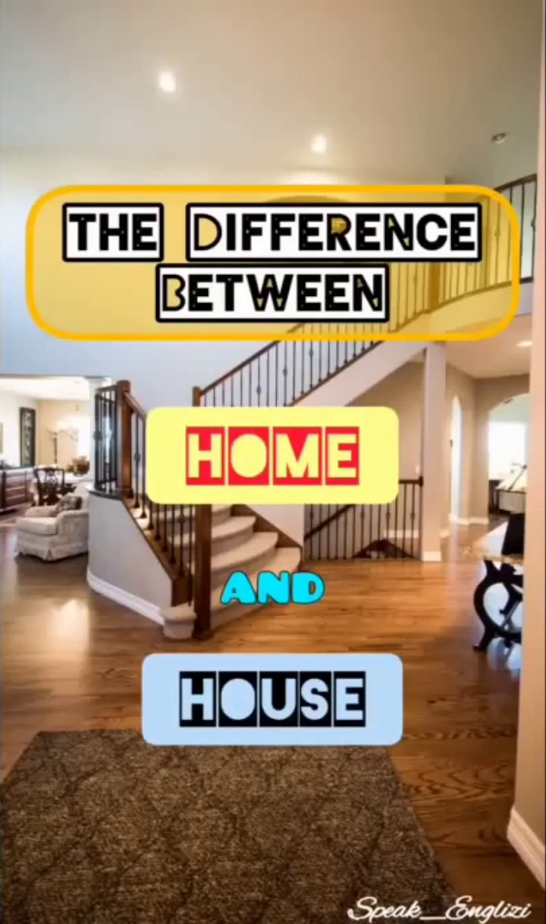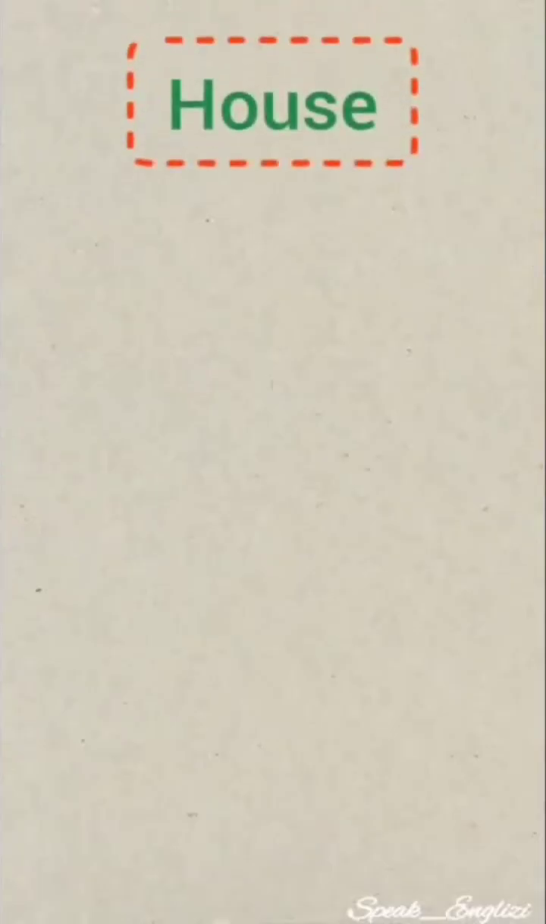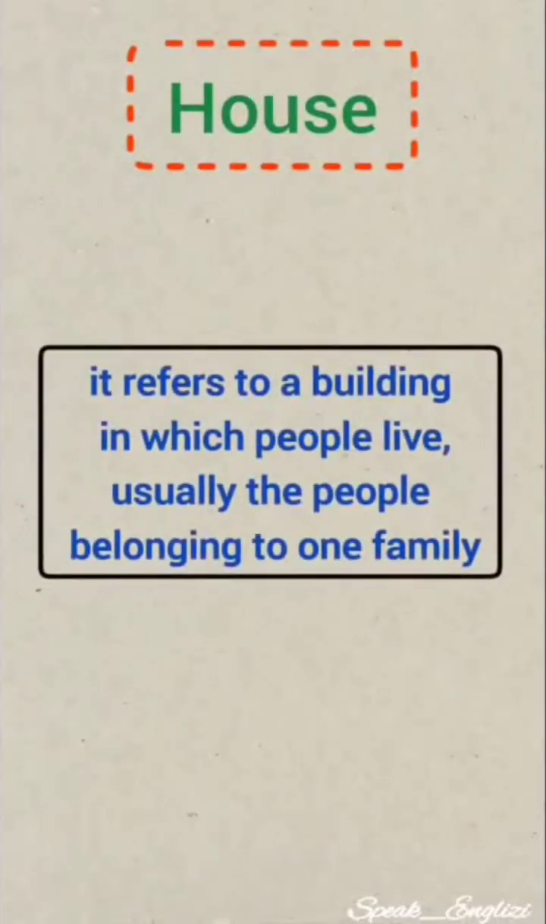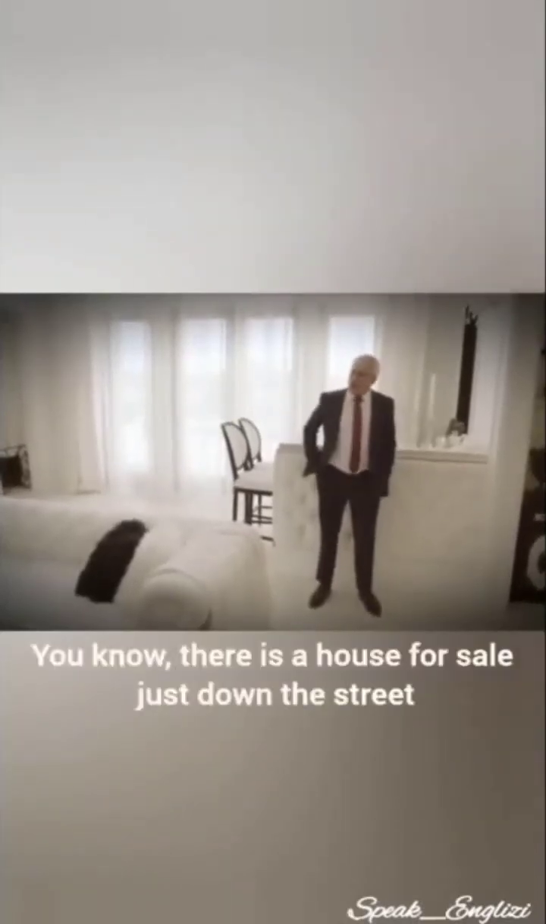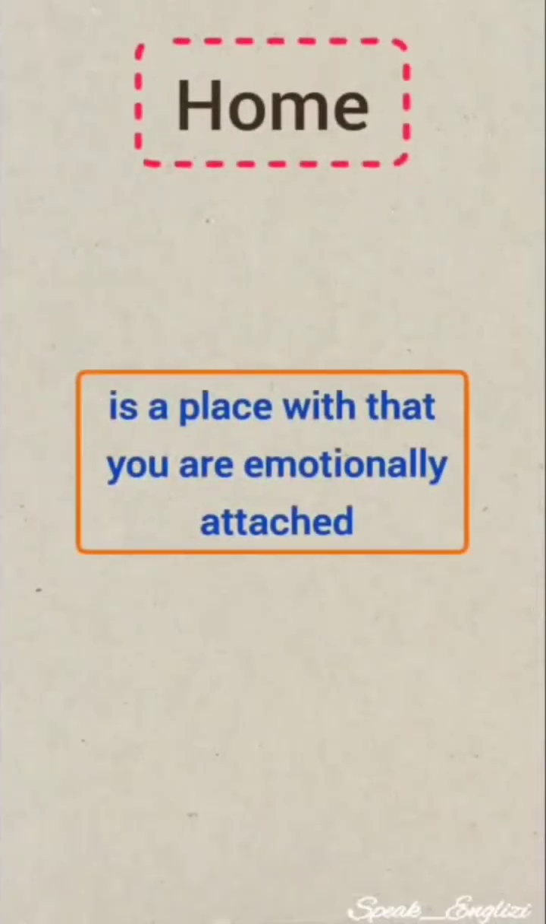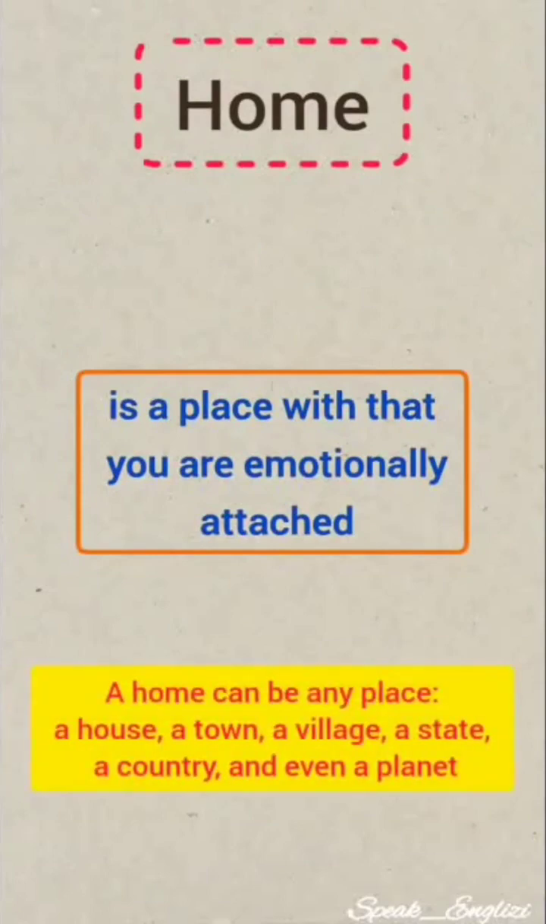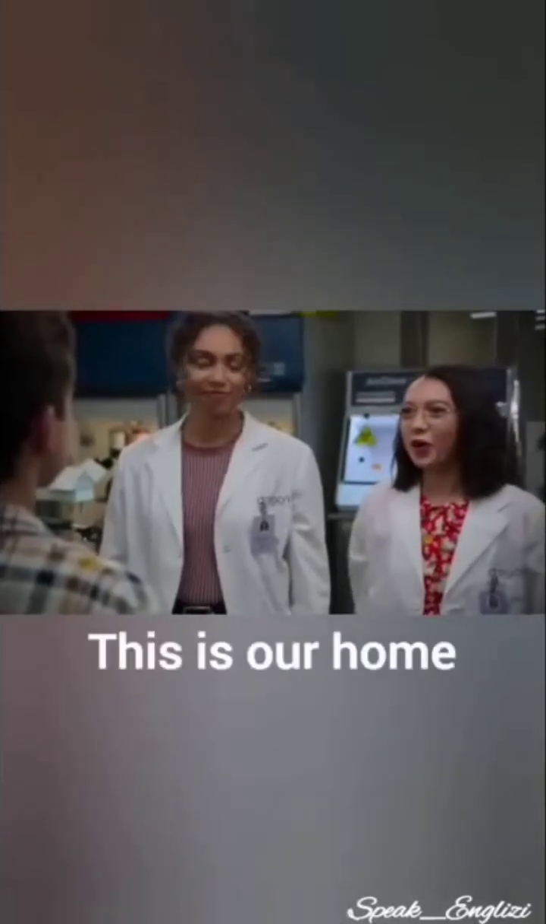The difference between home and house. We use the noun house to refer to a building in which people live, usually the people belonging to one family. You know, there is a house for sale just down the street. Home is a place with which you are emotionally attached. A home can be any place, a house, a town, a village, a state, a country, and even a planet. This is our home.